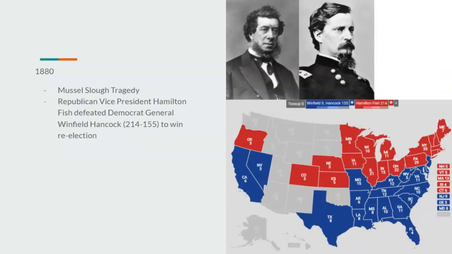1880, Muscle Shoals tragedy would happen. We will also have the 1880 vice presidential election, where Republican Vice President Hamilton Fish would defeat Democrat General Winfield Hancock 214 to 155 to win re-election. This time he would win the popular vote.